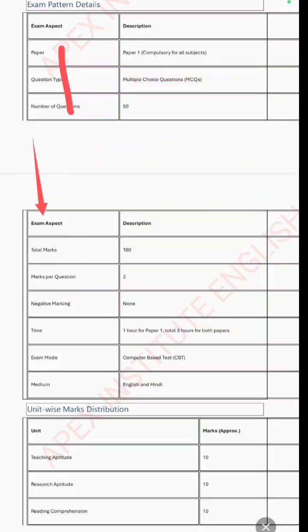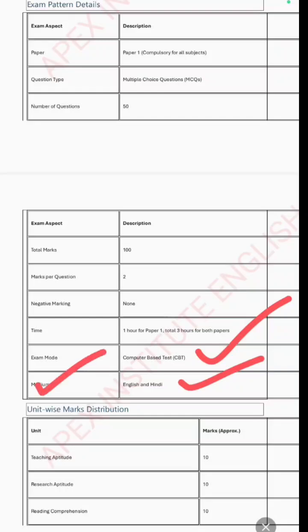And the mode of this examination is CBT mode. This is not an OMR based examination. You have to give this complete examination while sitting at a computer system that is allotted by UGC to you. The medium you can choose is only English and Hindi. No other languages are allowed for this examination.